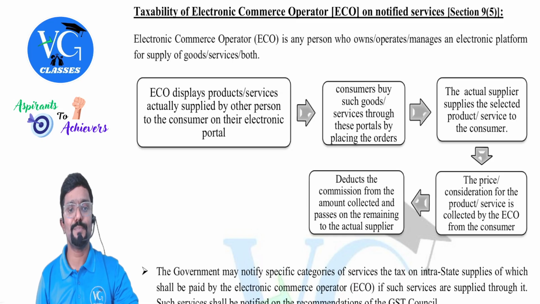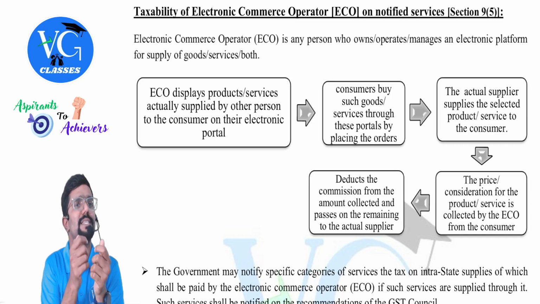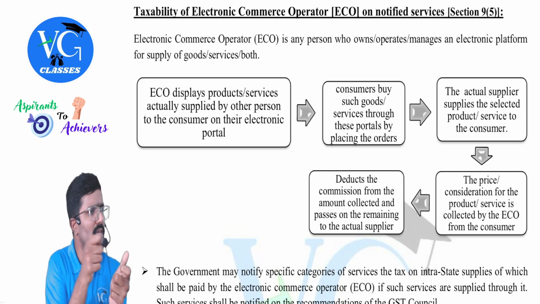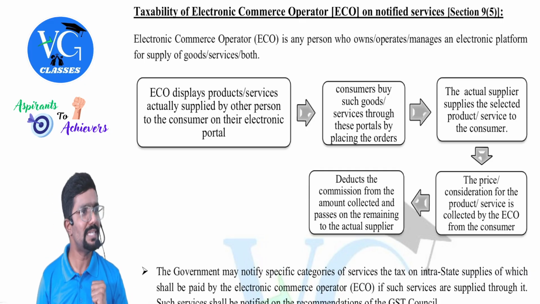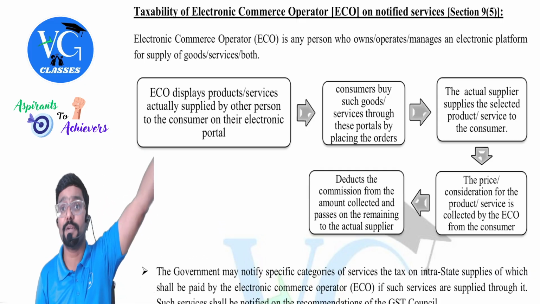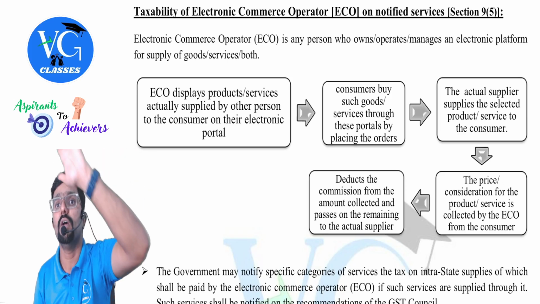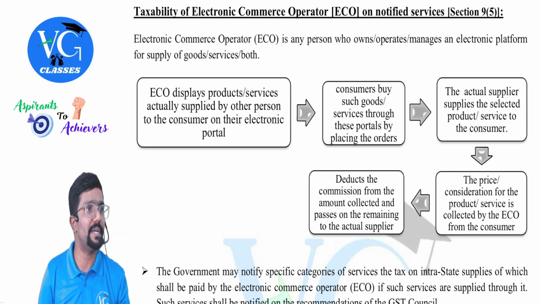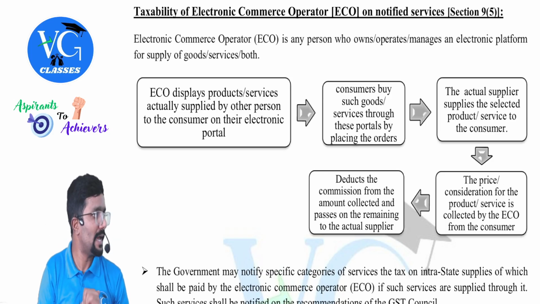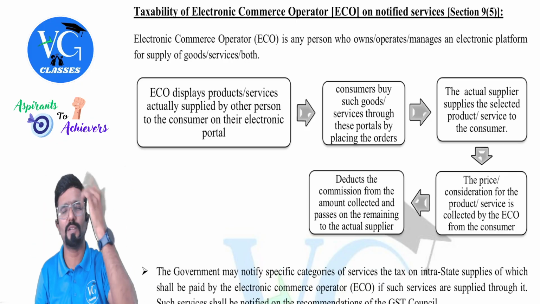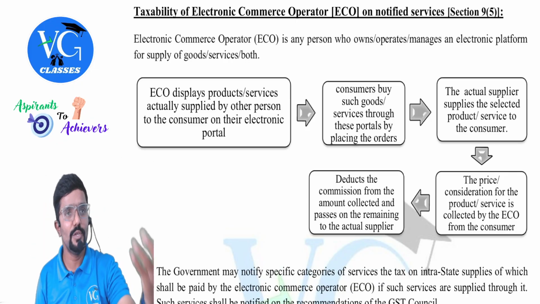E-commerce operator displays the products or services actually supplied by the other person to the consumer on their electronic portal. Now you guys, customers, you will book goods or services through e-commerce operator. Is it actually owned by them? No. There is some other person who has listed their products or services on the e-commerce operator. You will just go book it and they will deliver it. Clear? Yes, simple.